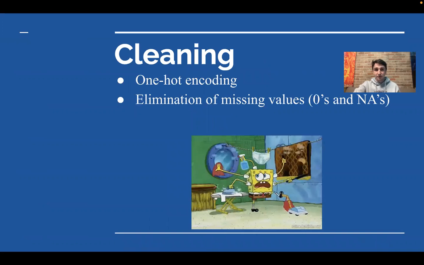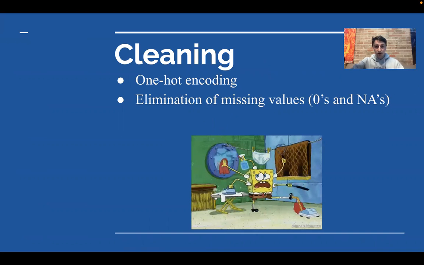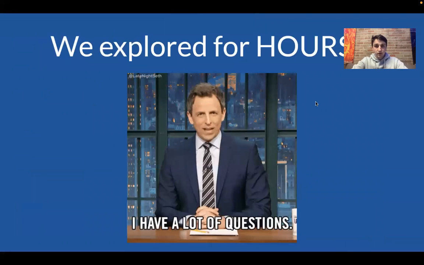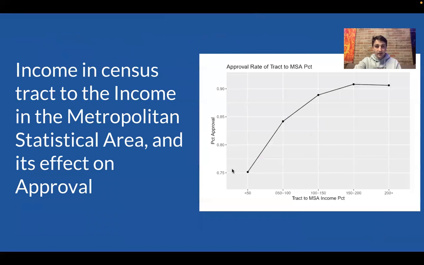Of course, the first place that we went was cleaning the data. We did one hot encoding and elimination of missing values, zeros and NAs. We explored the data for hours, and we were able to discover the different variables and define what they are.